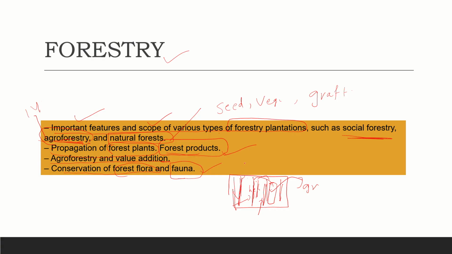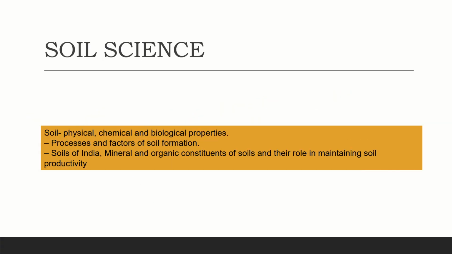This is what we are already studying in the environment section of GS3, but here also we study what is common flora and fauna, nothing but the plants and animals, and how we can conserve them. That is what we study in the forestry section. And next, soil science.